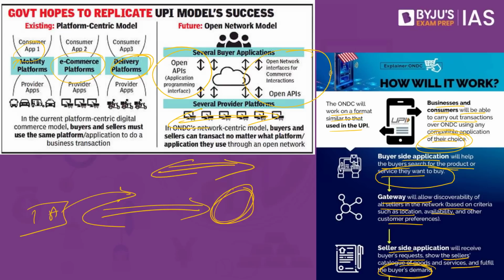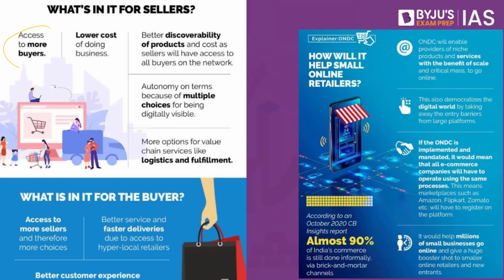So on one side, what you will have is the buyer's application. On the other side, what you will have is the seller's side, where they would be able to sell this particular product. So this will be an open platform wherein all the people who want to sell their product would be able to put up their product on this platform, and ultimately what you will have is a much better buyer and seller relationship. What's in it for the sellers? What are the advantages? Access to more buyers.